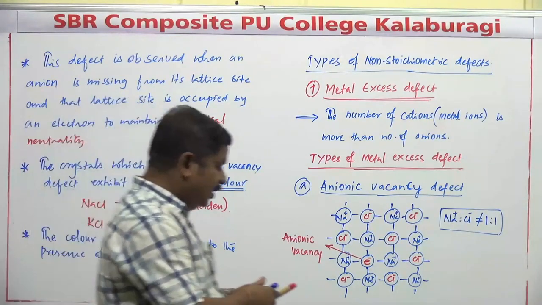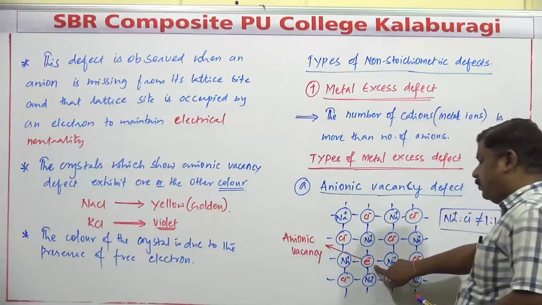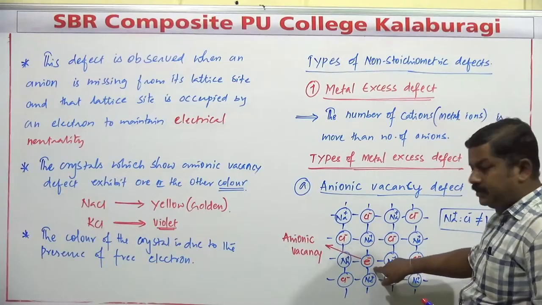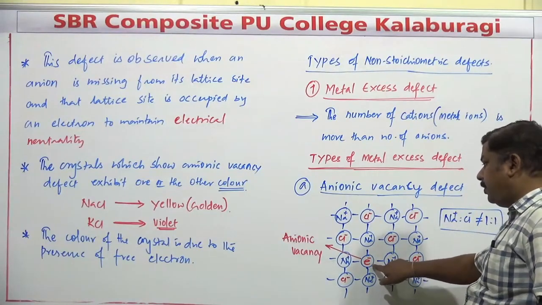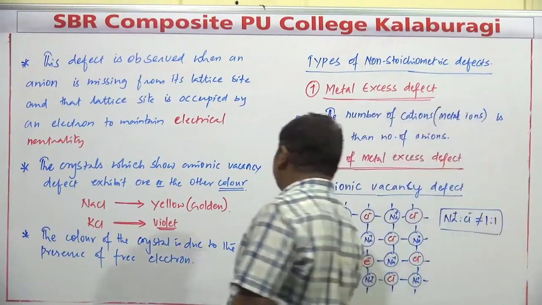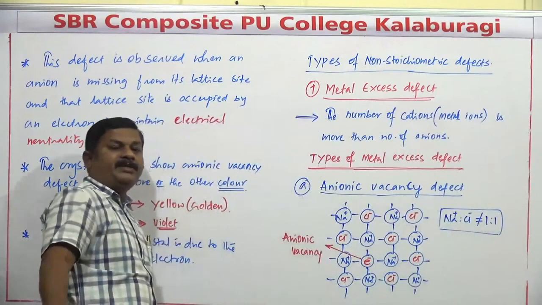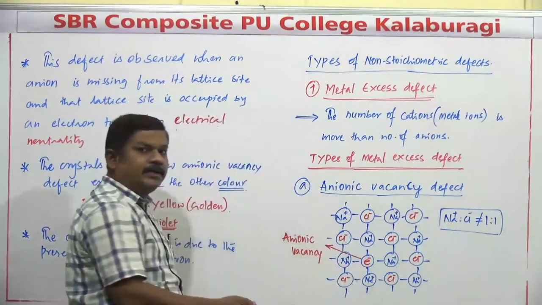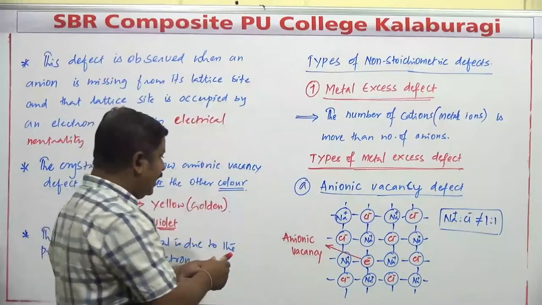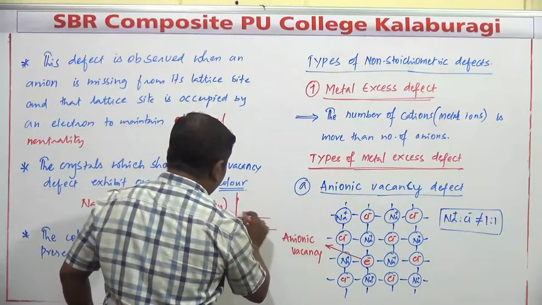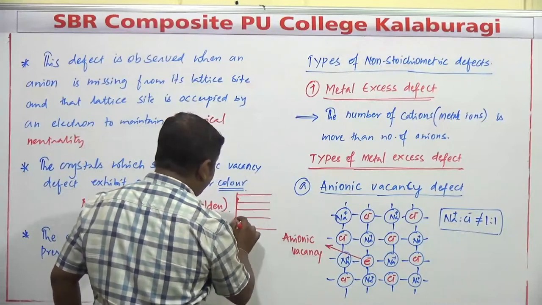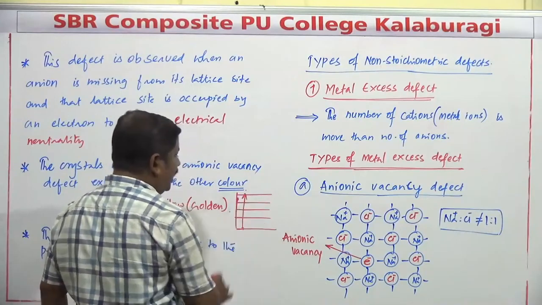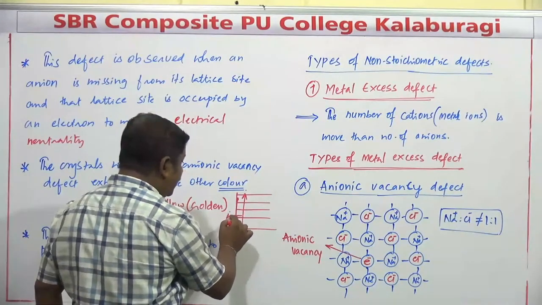Let me explain. Whenever such an electron is present at the lattice site of the respective anion, earlier a Cl minus ion was present, and now it is occupied by an electron. When this substance is heated, some amount of energy is supplied, and the electron moves from a lower energy level to a higher energy level. Suppose these are the different paths of the electron. The electron is present in the ground state, and it migrates to a higher energy level after absorbing a certain amount of energy.